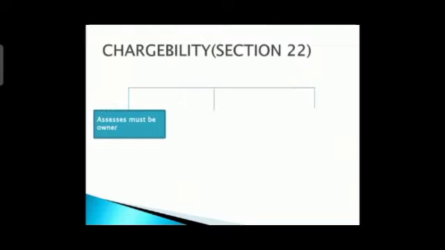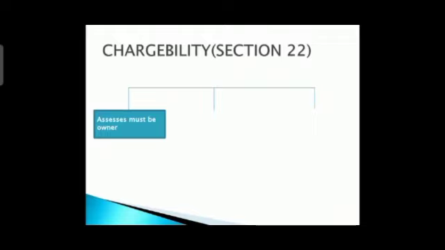So we are going to see chargeability, section 22. Here we have to consider only three things. First, the assessee must be the owner. When we are talking about income from house property, the first thing we need to consider is that the assessee must be the owner, right? Whenever you are doing any calculation, first check whether the assessee is the owner or not.